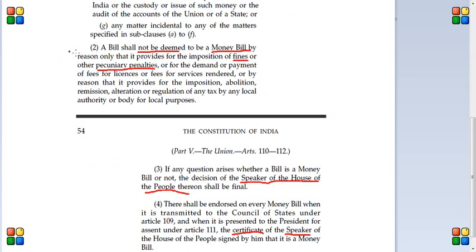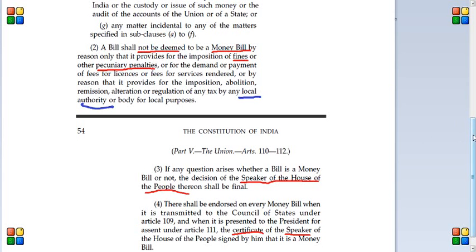Next, a bill shall not be deemed to be a money bill by reason only that it provides for the imposition of fines or other pecuniary penalties, or for the demand or payment of fees for licenses or fees for services rendered, or by reason that it provides for the imposition, abolition, remission, alteration, or regulation of any tax by any local body for local purposes. So, municipalities and the like: if any tax is imposed by a municipality, then that tax bill cannot be considered a money bill.